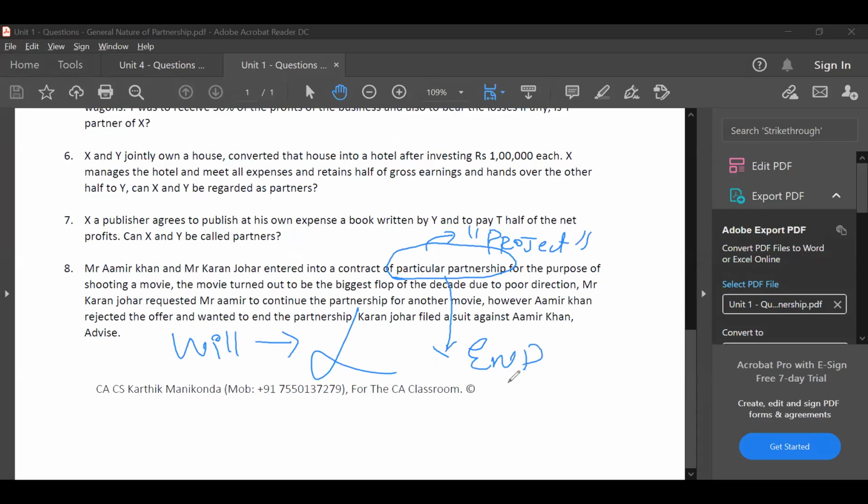If they want to continue the partnership after this, then both the parties have to give consent. For particular partnership, only one party is giving consent, therefore no. So if there are two parties, but one wants to continue the business and another does not want to continue, then the partnership will come to an end. Okay, sir. Thank you, sir.